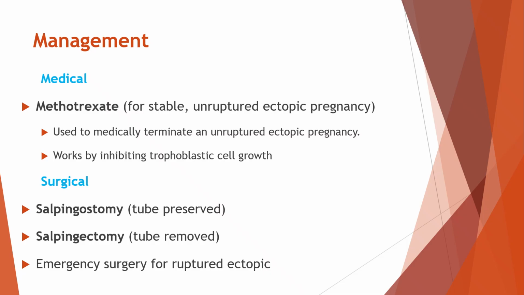If the pregnancy is not suitable for medical management, or if the condition is unstable, surgical treatment is needed. One option is salpingostomy, where the fallopian tube is opened and the pregnancy tissue is removed while preserving the tube. Another option is salpingectomy, where the affected fallopian tube is removed completely. This is usually done when the tube is badly damaged. In cases of a ruptured ectopic pregnancy, emergency surgery is required immediately to control bleeding and save the patient's life.